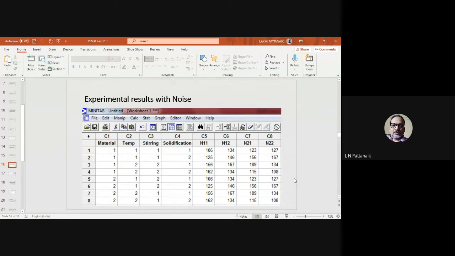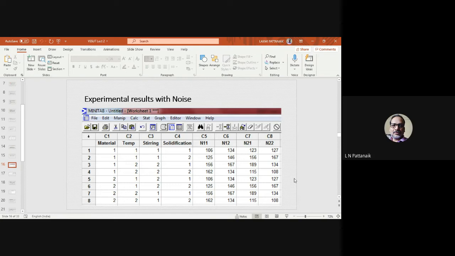So what we are doing, we are either doing the full factorial experiment if you have time and resource, otherwise you can go for fractional factorial. So you can conduct 8 experiments. Perhaps here it is showing 8 experiments only. If it is 8 experiments, then you have to select according to that. It is half fractional. So according to that, these 1s and 2s will come up automatically in the software. You need not fill them. So the first 4 columns, these 1s and 2s, the software will provide, and that in fact is the orthogonal array.